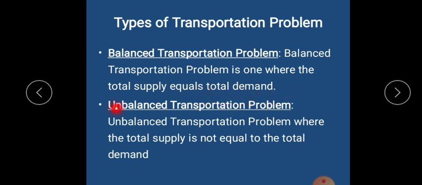The second type of transportation problem is the unbalanced transportation problem, which is one where the total supply is not equal to the total demand. Whenever you come across such a problem, you have to convert it into a balanced transportation problem by adding a dummy column or a dummy row.